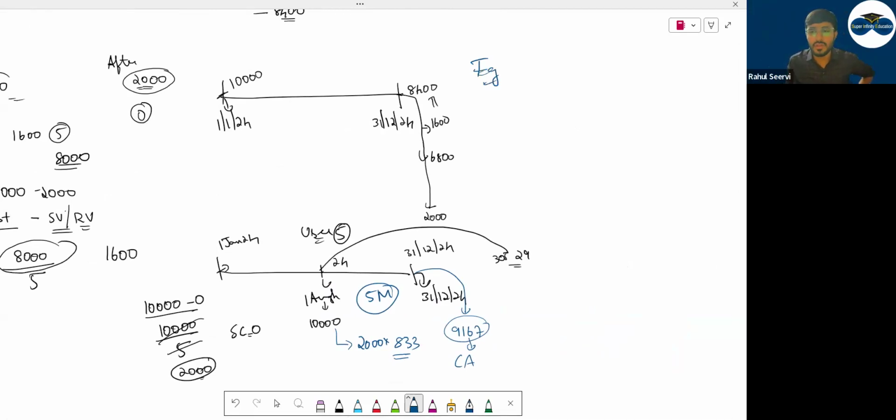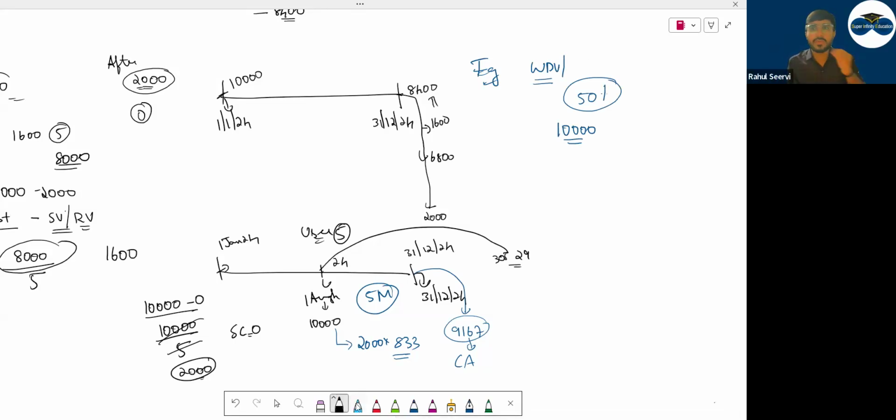Method number 2. WDV. What is this WDV? Written down value method. In written down value method, you will have some percentage. Only percentage will be given. I say that the carrying amount of the asset is 10,000 and the company will depreciate the asset based on reducing balance method. That is a 50% rate. They will reduce the value of the asset 50% every year.